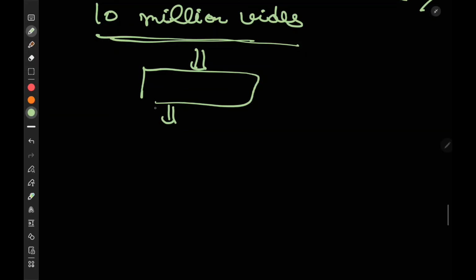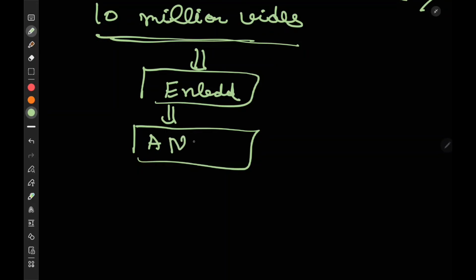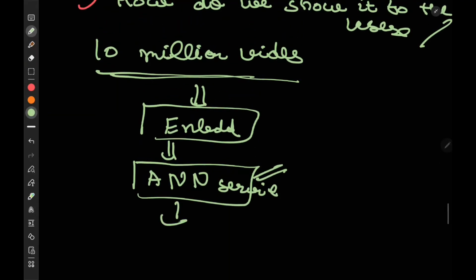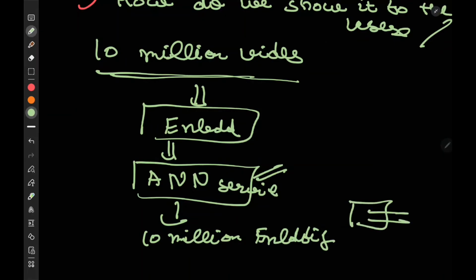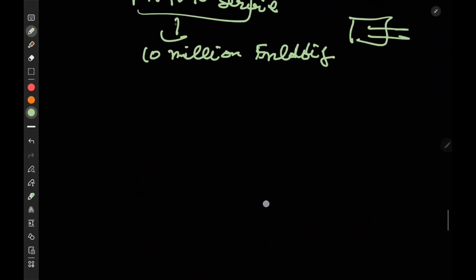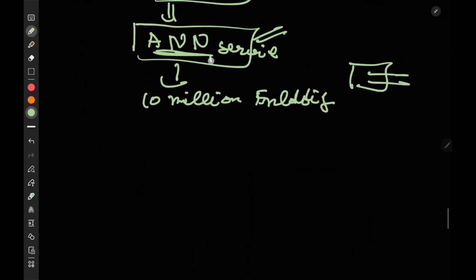So we are going to save the embeddings in an ANN service, approximate nearest neighbor service. This is a data structure that will help you store the embeddings in such a way that if you want to know which embeddings are near to each other, you can easily calculate that. These are the embeddings that we are going to store: 10 million embeddings, pre-computed and stored somewhere. And we have a service attached to it, that is the ANN service, which helps me.